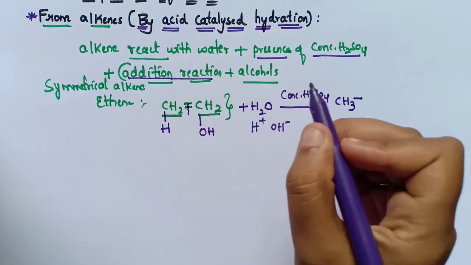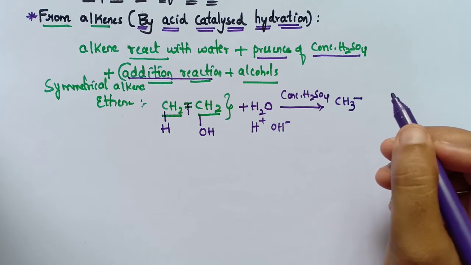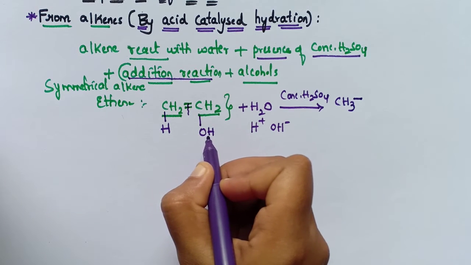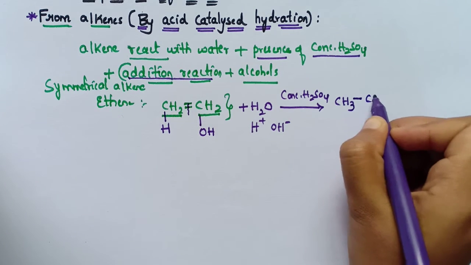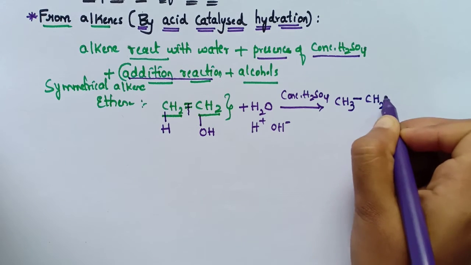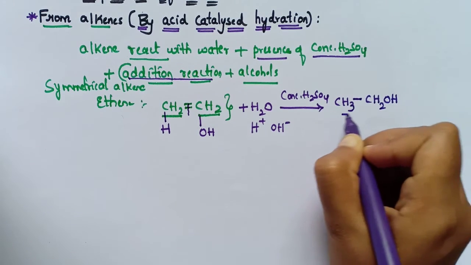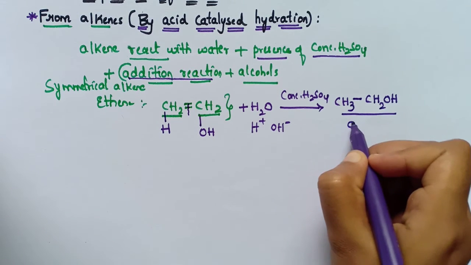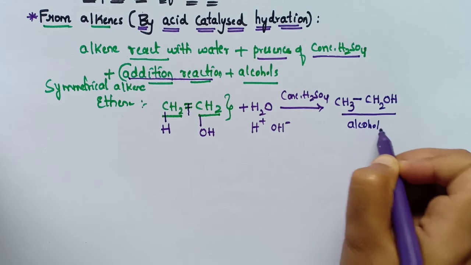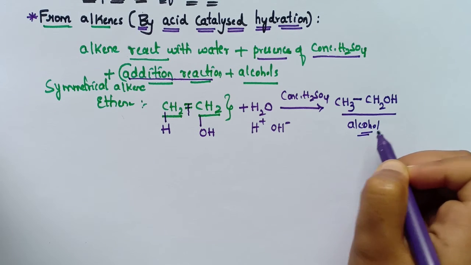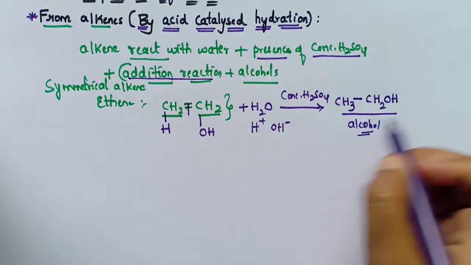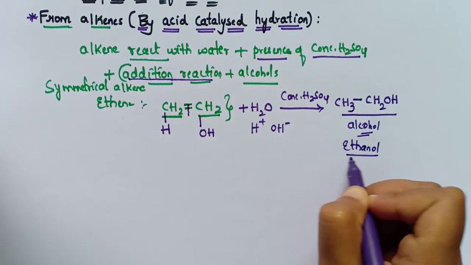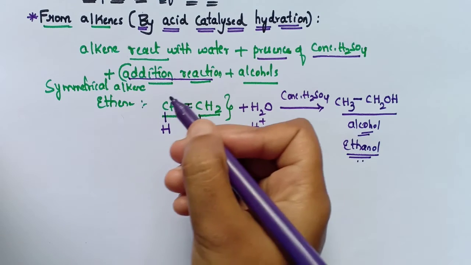Why? Because addition reaction is taking place here. For this CH2, OH is attached, so CH3CH2OH is the product. As you can see, it is the alcohol which is obtained. So from ethene we have prepared ethanol. This is for the symmetrical alkenes.